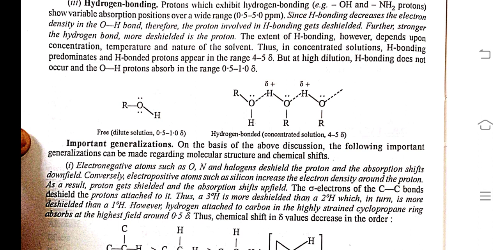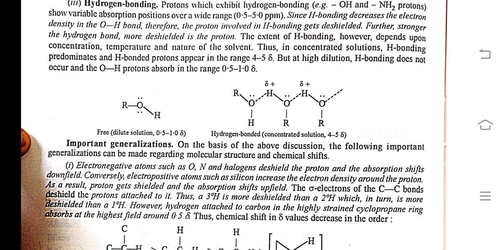Important generalizations. On the basis of the above discussion, the following important generalizations can be made regarding molecular structure and chemical shift. Electronegative atoms such as oxygen, nitrogen, and halogens deshield the proton, and the absorption shifts downfield. Conversely, electropositive atoms such as silicon increase the electron density around the proton. As a result, the proton gets shielded and the absorption shifts upfield.